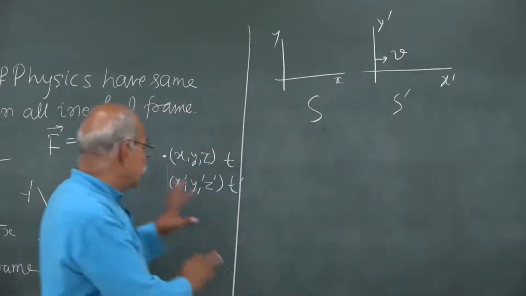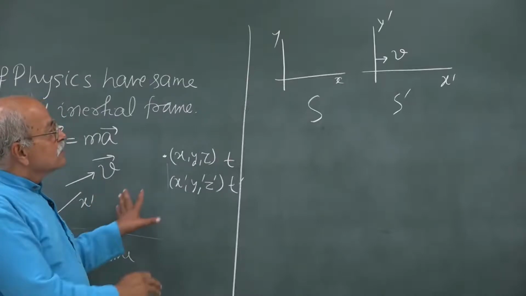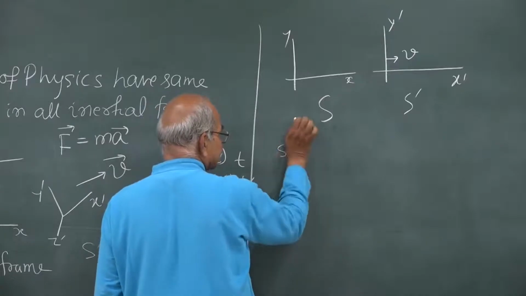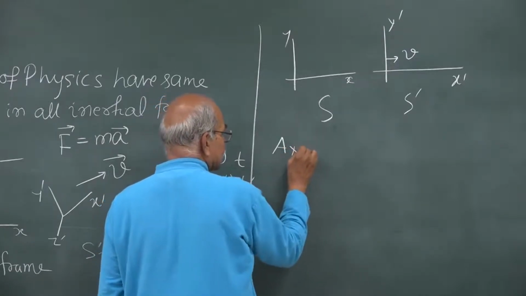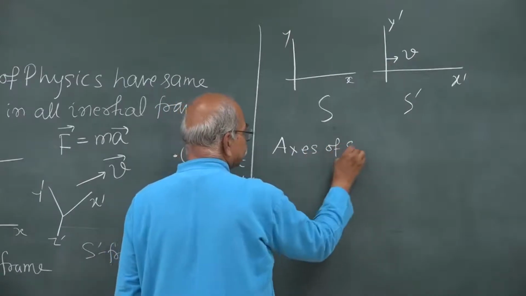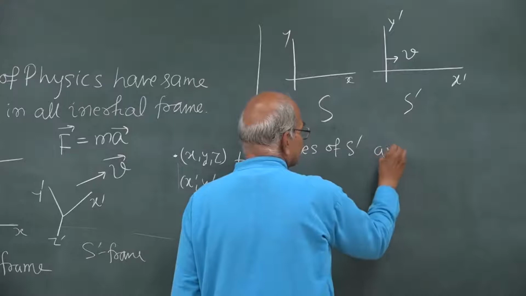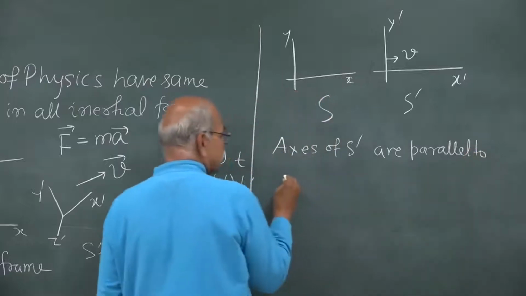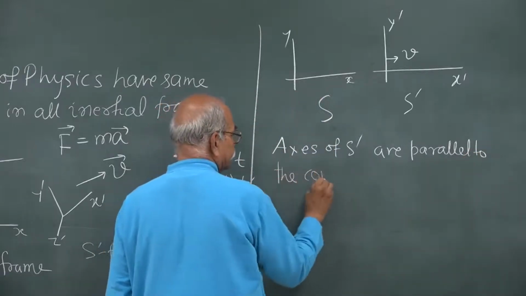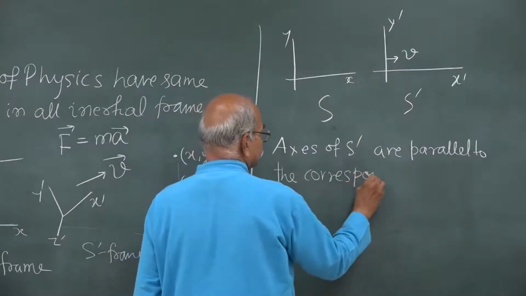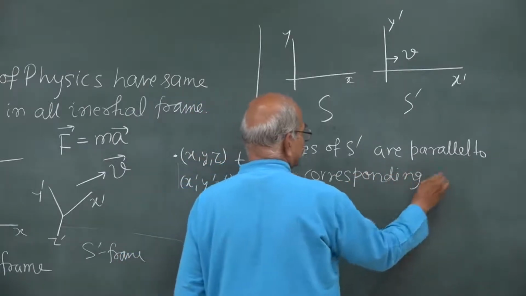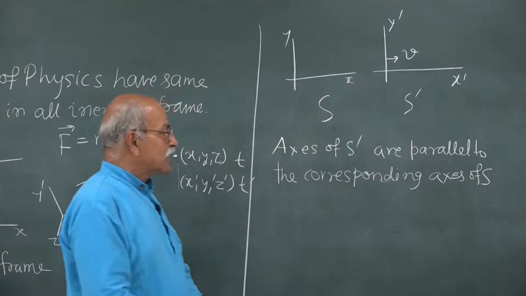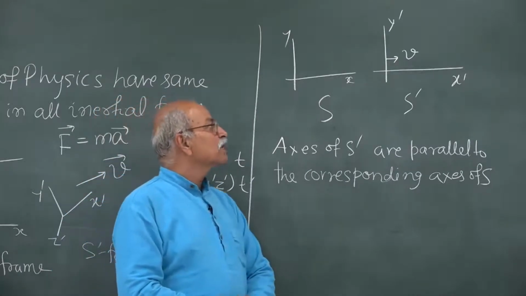And to make things simpler, mathematically simpler, we will take up this simpler case where the axis of S prime are parallel to the corresponding axis of S. So, x axis and x prime axis, they are parallel, y and y prime are parallel, z and